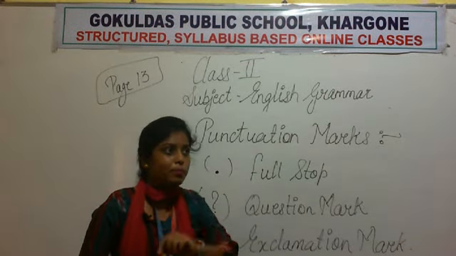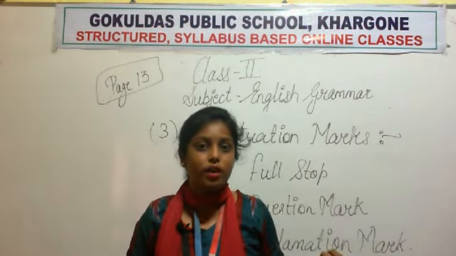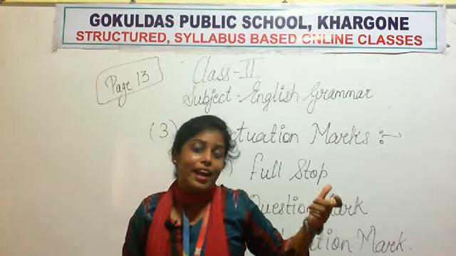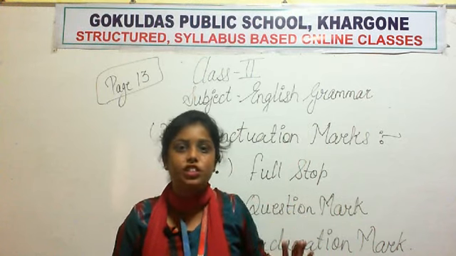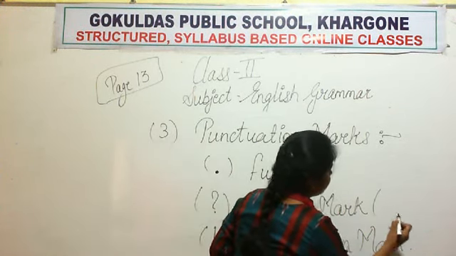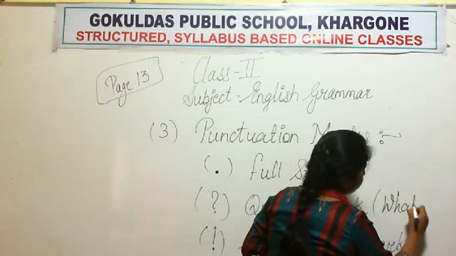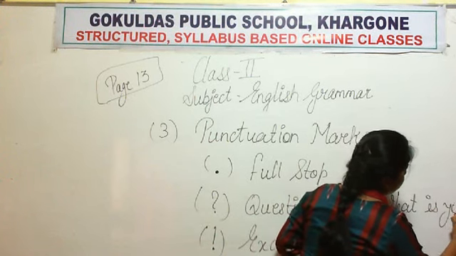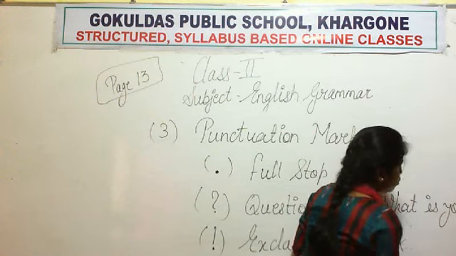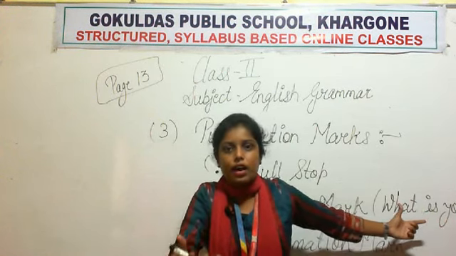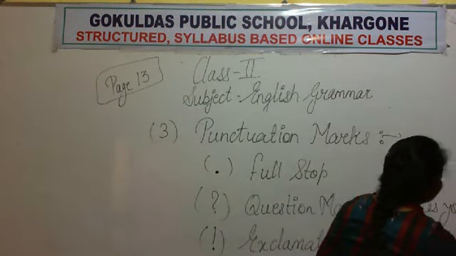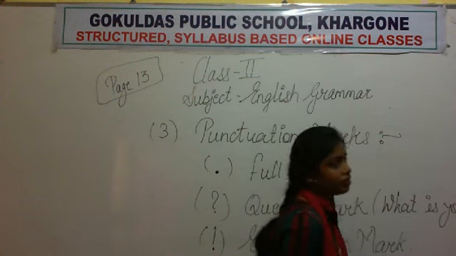For example, what was our first question in chapter 1? What was the name of the 1-inch tall boy? And after that, we placed a question mark. Okay. For example, if I say, what is your name? So here I am asking a question, तुम्हारा नाम क्या? What is your name? So after that, at the end, I will place a question mark.